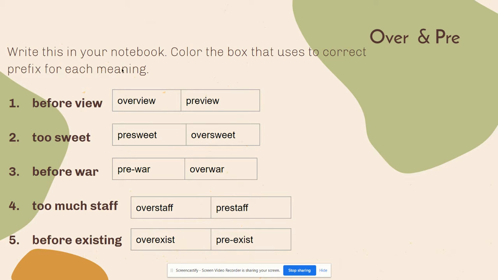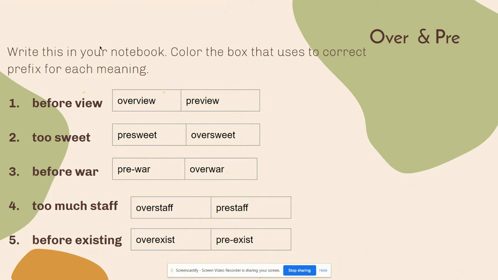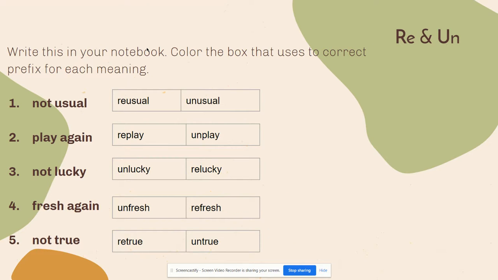Okay, so what prefix is used to mean before view? And then you're going to color those boxes, and you're going to do that for number 2, 3, 4, and 5. And in this exercise from 1 through 5, we are working with the prefixes over and pre. Now, on these exercises, we are using the prefixes re and un.